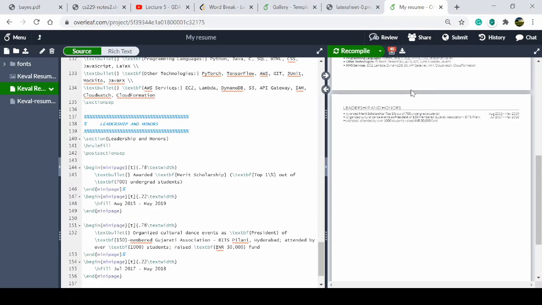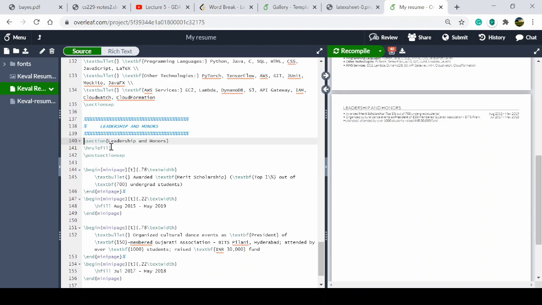Just click on leadership and honors, and if you want to change the name of the section, you can change it, like if you want to write achievements. Achievements, you can change that name.